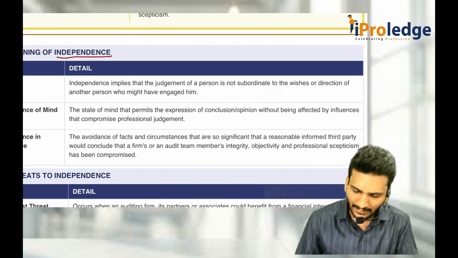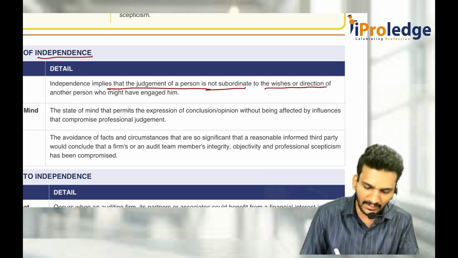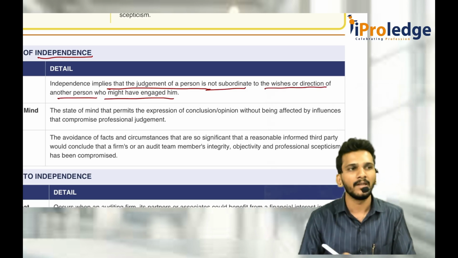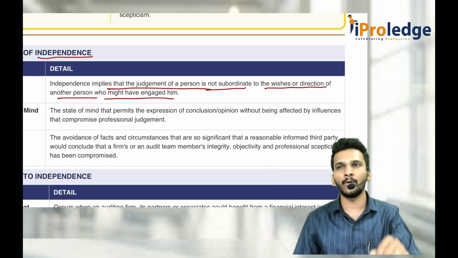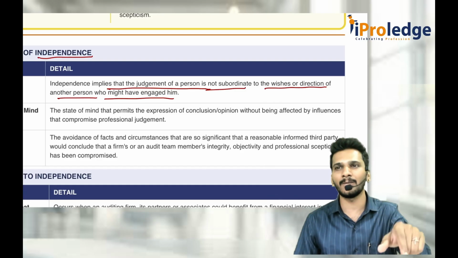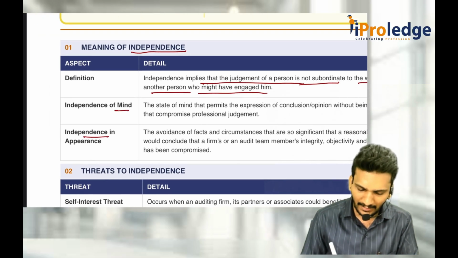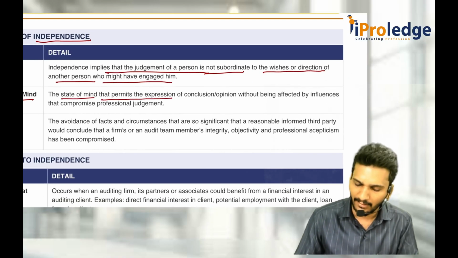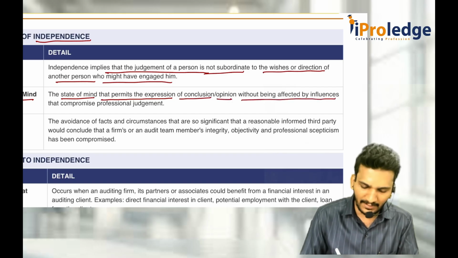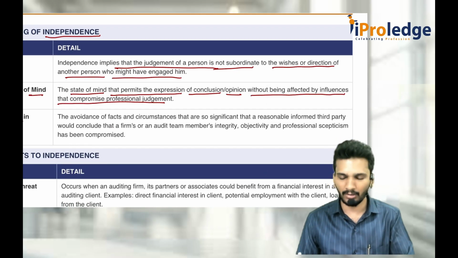So independence implies that the judgment of a person is not subordinate to the wishes or directions of another person who might have engaged him. If the company tells you to give an unqualified opinion, you should not give it. If they are really worth an unqualified opinion, you should give it. You are not subordinate to somebody, you are the boss of your own work. Independence of mind means a state of mind that permits the expression of a conclusion or opinion without being affected by influences or compromises on professional judgment. That means within you, they should not influence you.